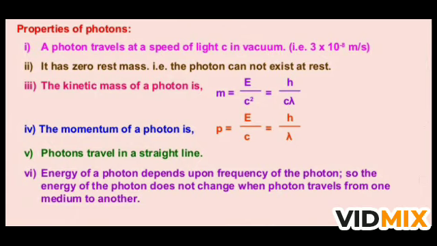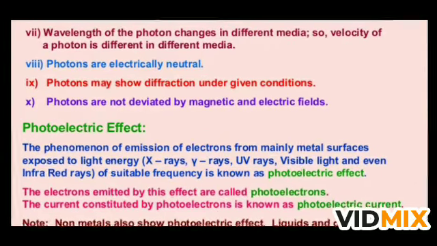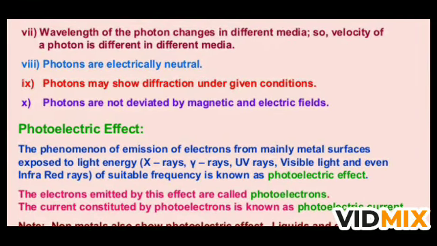The sixth is that the energy of a photon depends on the frequency of the photon. So the energy of a photon does not change when the photon travels from one medium to another, because frequency never changes. If you change the frequency, if you change the color of light, then the energy of that photon also changes. The next is that the wavelength of the photon changes in different media, so the velocity of the photon is different in different media. The seventh is that photons are electrically neutral. The ninth is that photons may show diffraction under given conditions. And the tenth is that photons are not deviated by magnetic and electric fields.